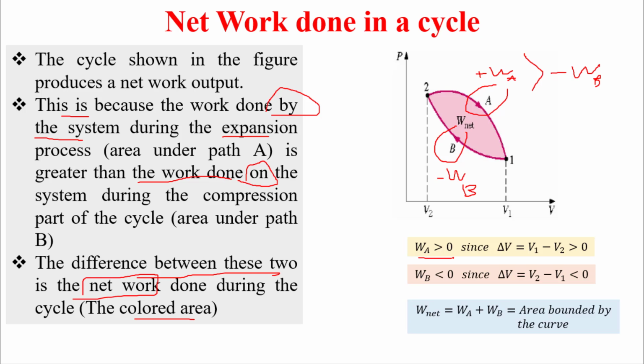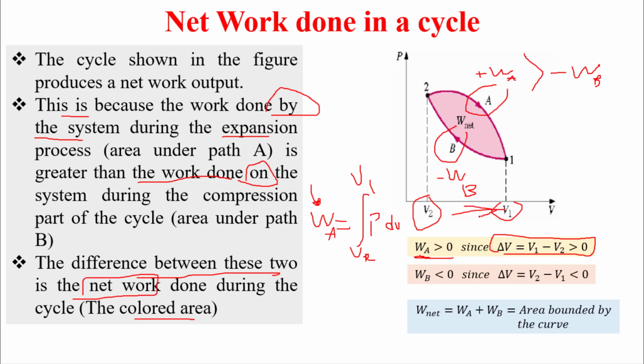So WA is greater than 0 because we have expansion, delta V greater than 0. Remember the general definition, integral of P dV, from V1 to V. Here WA is from V2 because it is the starting point up to V1. So delta V is positive, which means we have positive WA. Or you can understand it from expansion. So either by applying this equation or from your understanding that V2 is smaller and V1 is greater, if we move like this, we have expansion.